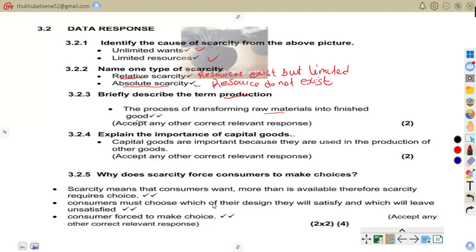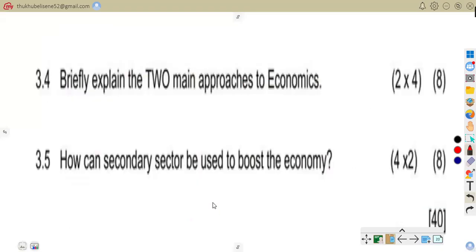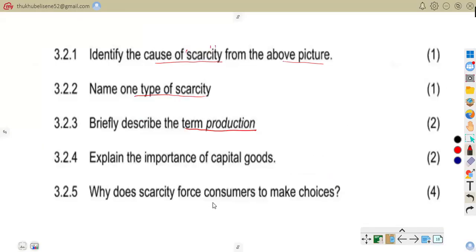Let us go to 3.24. 3.24 is that you are to explain the importance of capital goods. Capital goods are used to produce other goods. Like we've said, they are used to produce other goods. Get me straight. Capital, like machines that are going to be used in the production.